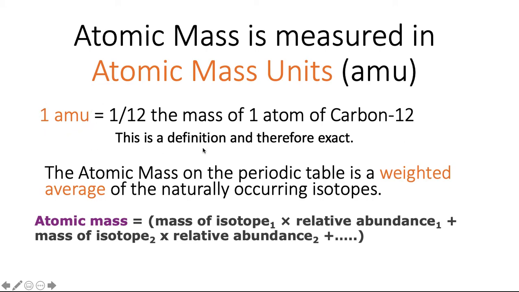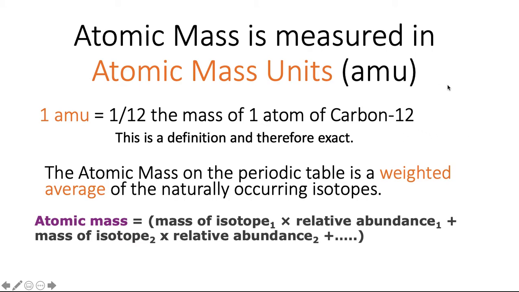Approximately. It's not exactly one or the other, because it's an average, because the mass of a proton and the mass of a neutron differ slightly. So how do we figure out the atomic mass on the periodic table? Because it isn't an exact number. For carbon, it is 12.01, for example. Well, where did that 01 come from?